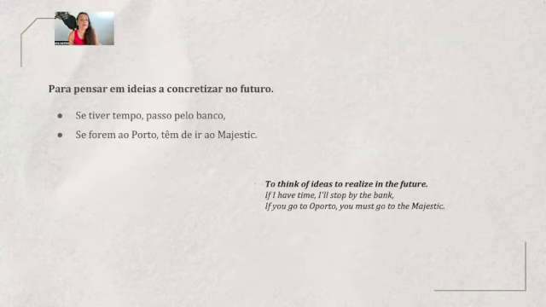Also, when you have plans in the future, but you're not sure. Again, the situation, you have a condition and a fact. And this is always like this. If you have a condition in the future and a fact, the first condition will have to be used in the future conjunctive. Se tiver tempo, passo pelo banco. Se forem ao Porto, têm de ir ao Majestic. Majestic is a very charming cafe place in Portugal. I really recommend it also to visit.